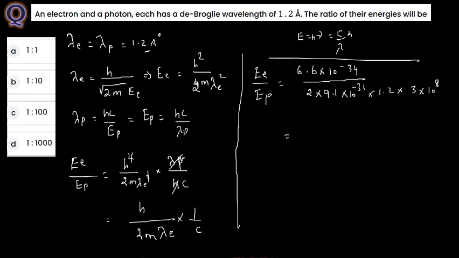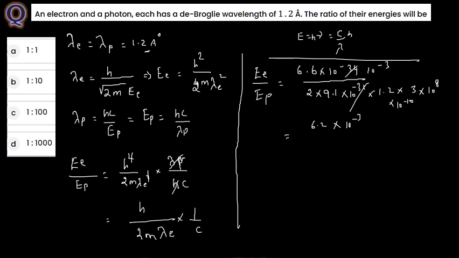From this one I just mentioned as 6.2. This one you can cancel here, 10 power minus 31, so you are having 10 power minus 3, and this one is 1.2 angstrom, so 10 power minus 10. So 6.2 into 10 power minus 3.